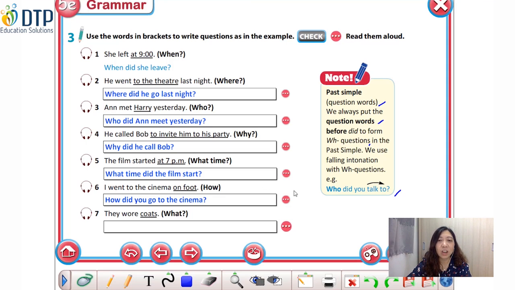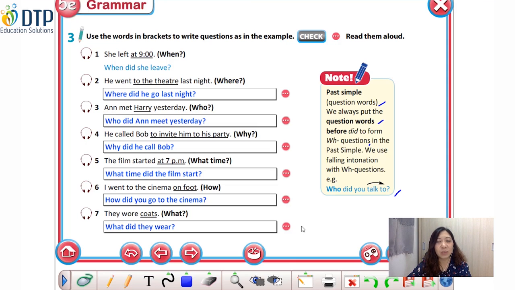Good job. Okay, let's move to the last question, class. Number 7. They wore coats. How do you make the question with what? Okay, very good. Excellent. The question is, What did they wear? What did they wear? They wore coats. Họ đã mặc cái gì? Họ đã mặc những chiếc áo khoác.